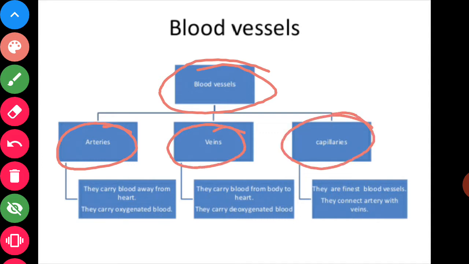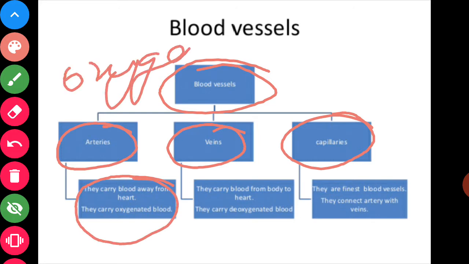What are the functions of the arteries? They carry blood away from the heart. They carry oxygenated blood, the blood in which oxygen is present in greater concentration. Oxygenated blood is that blood which is carried by the arteries from the heart to the whole body.